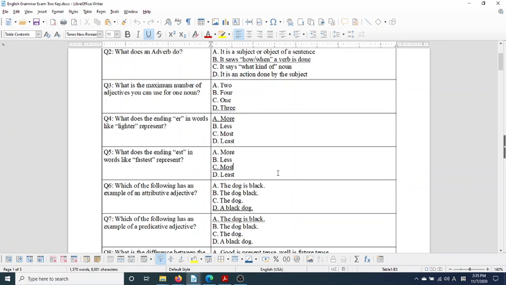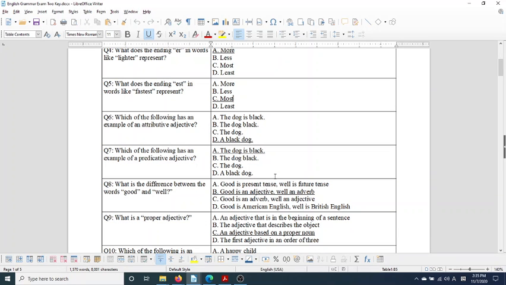The fastest. Which of the following has an example of an attributive adjective? So attributive adjectives are those regular kinds, right? You know, 검은 강아지, right? It's a regular kind of adjective.